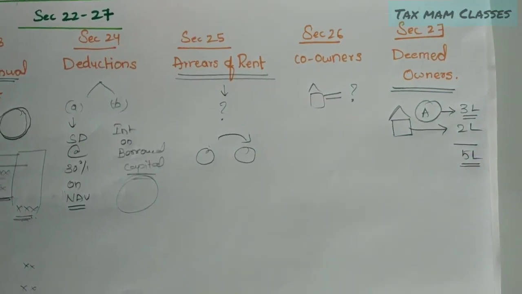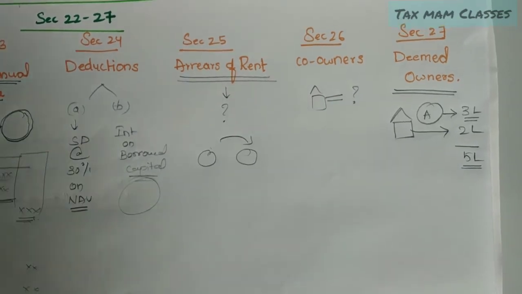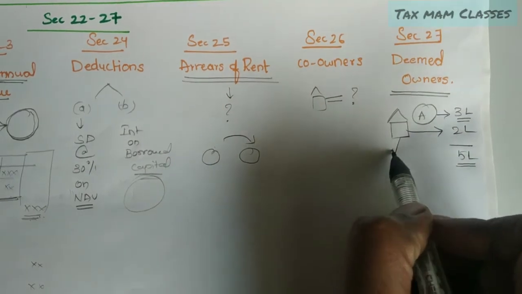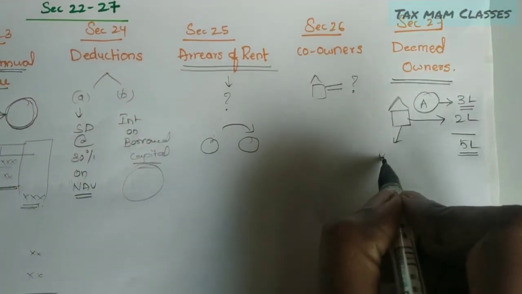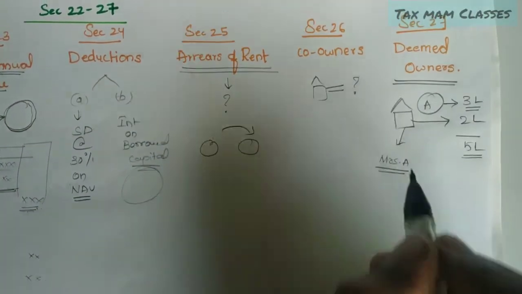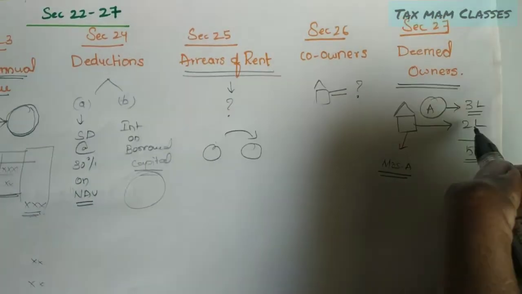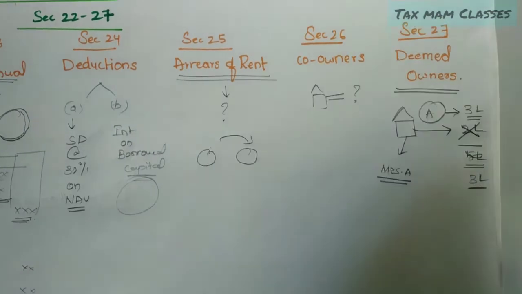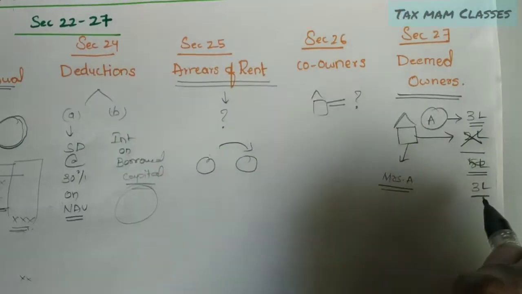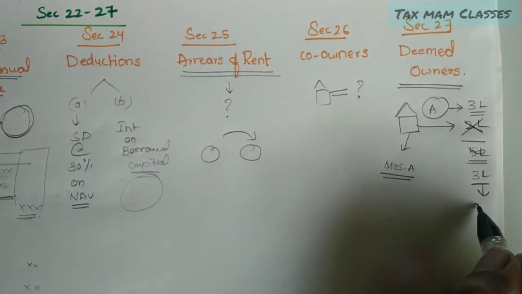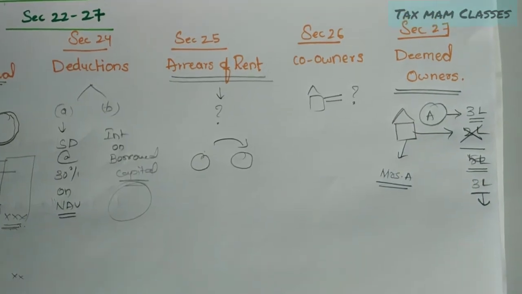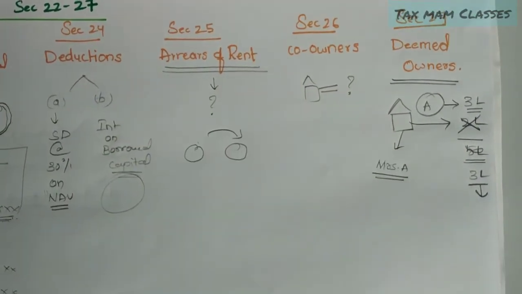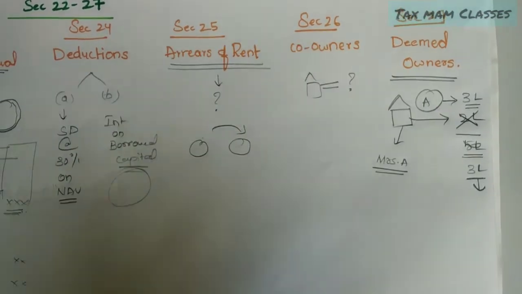So to reduce tax, he transfers this house property to Mrs. A. His income reduces by 2 lakhs, so he will have a gross total income of only 3 lakhs. His tax liability will also decrease, or according to the provisions he may not be liable to pay tax at all.